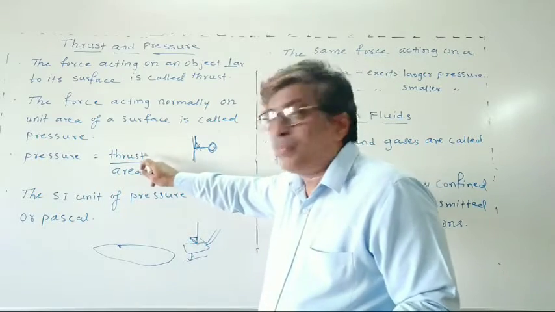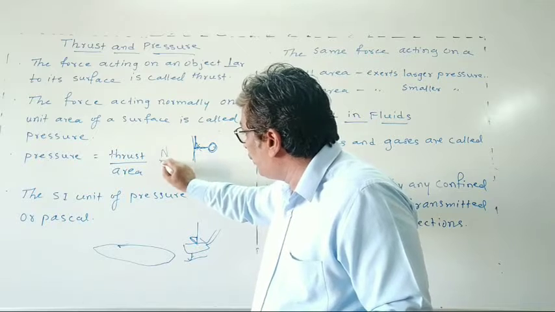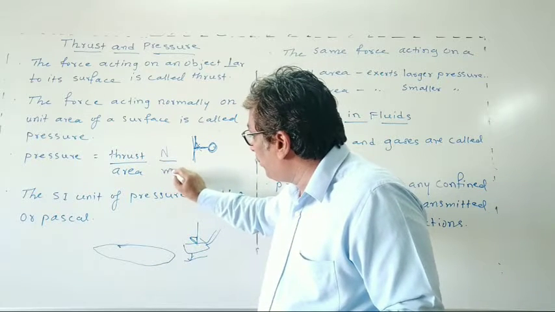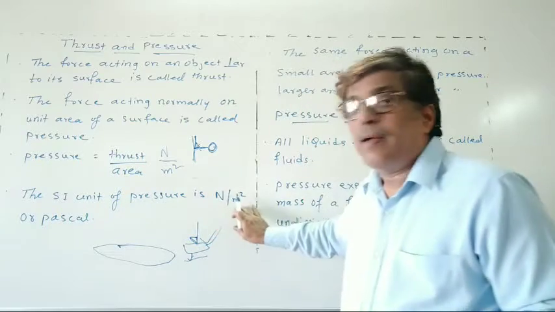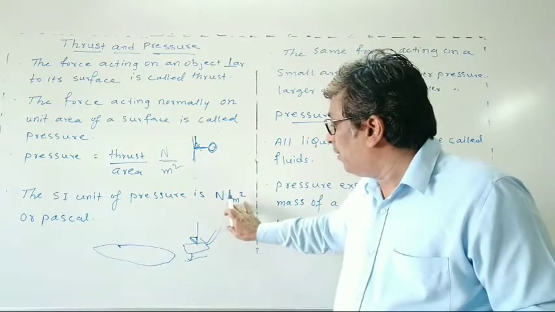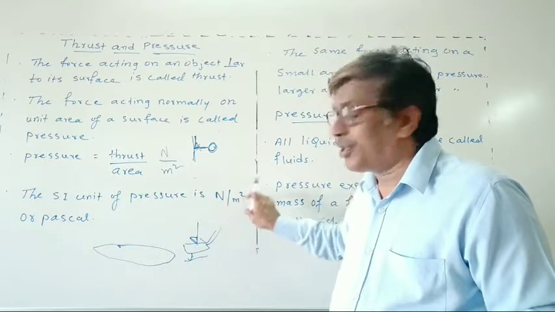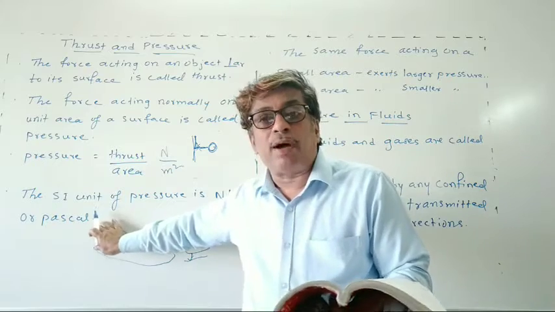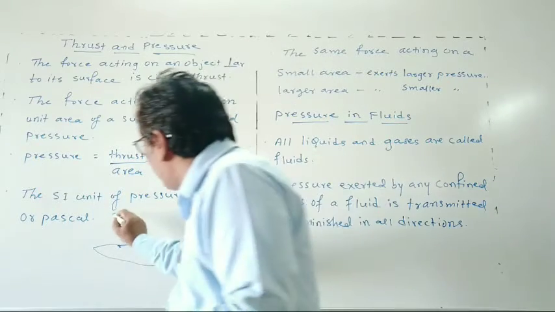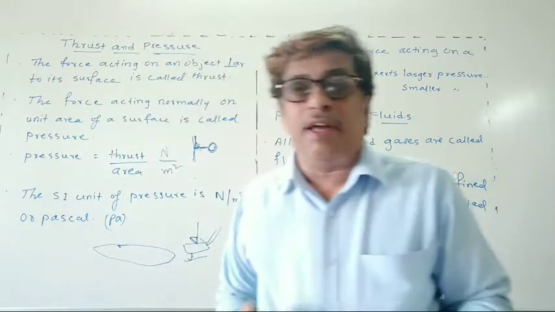You know that thrust means force. The unit of force is Newton, and the unit of area is meter square. So the SI unit of pressure is Newton per meter square, which is also called Pascal, or PA in short form.